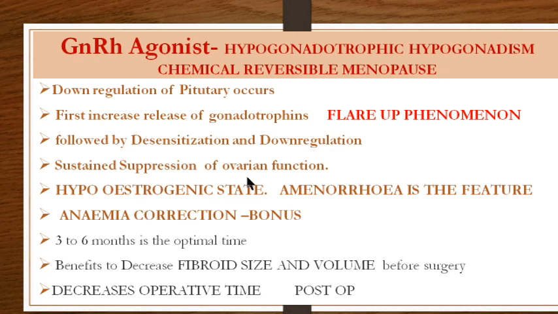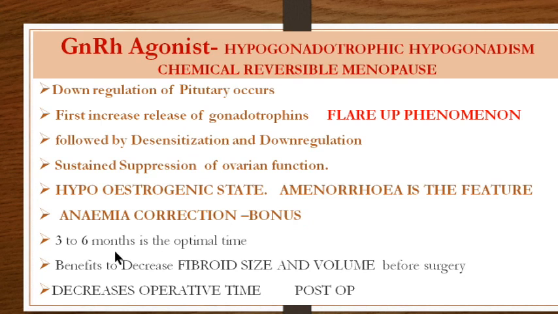The effect is the same, that is, it is causing a hypoestrogenic state when it is acting at the level of the hypothalamus, then affecting the pituitary, not allowing the LH and FSH, and therefore acting on the ovary, that is the HPO axis, and causing amenorrhea as an ultimate effect. And of course, anemia comes as a bonus whenever you are having amenorrhea, so the patient is not bleeding, and therefore correction of anemia occurs.